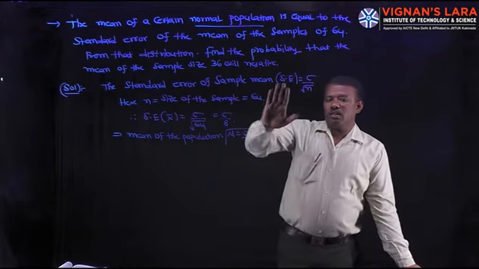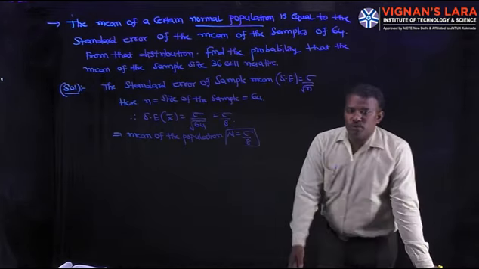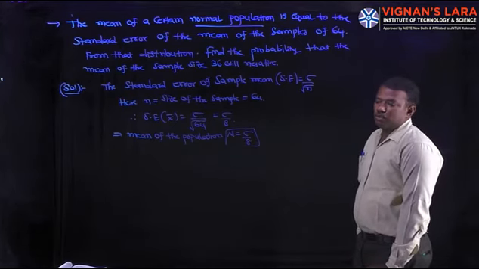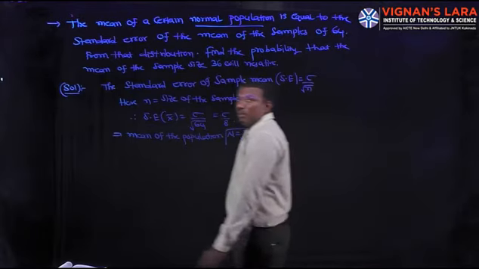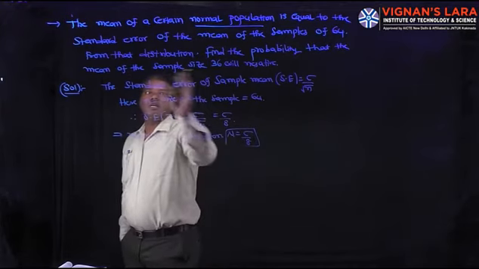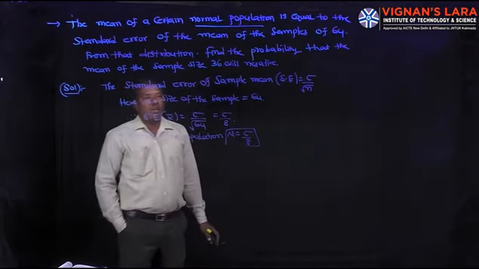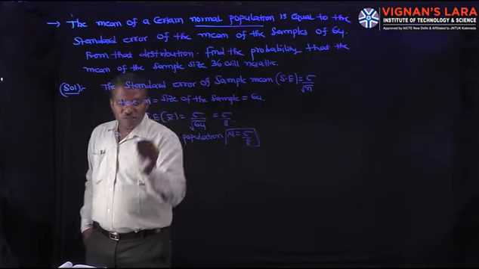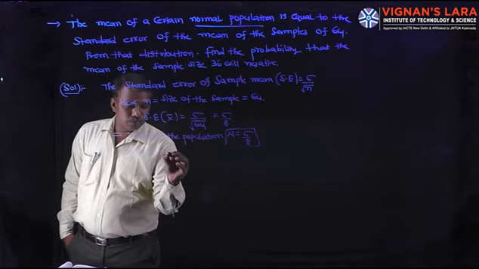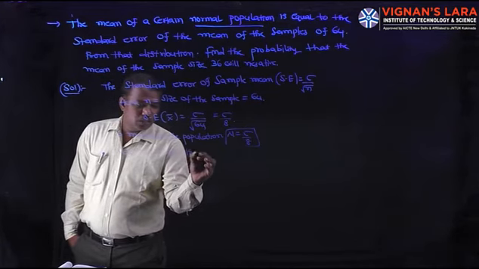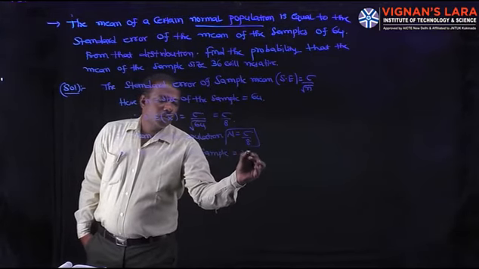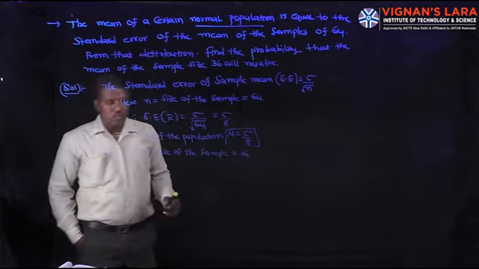So first calculate the standard error using the formula sigma by root n. That is sigma by 8. So the mean of the population mu is sigma by 8. Then coming to the next line, find the probability that the mean of the sample of size 36 will be negative. So in this one, let n be the size of the sample for the required probability. The size of the sample is 36.